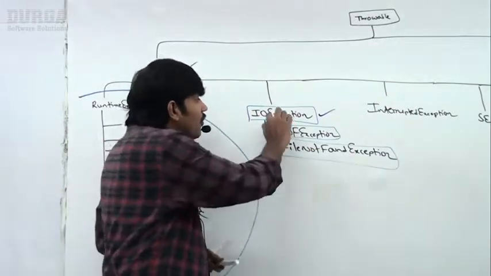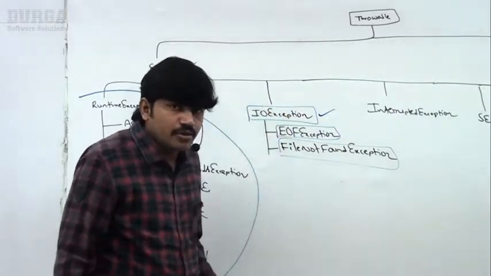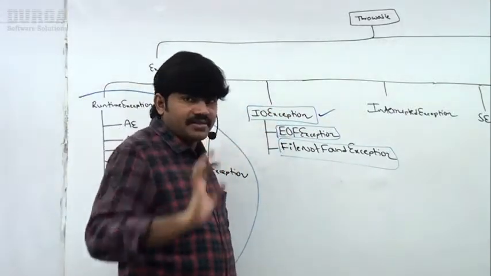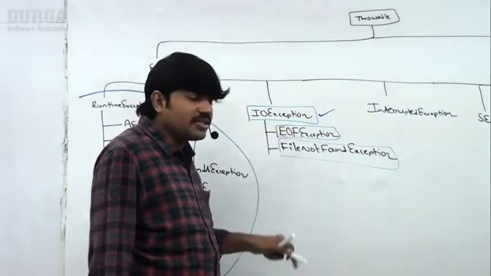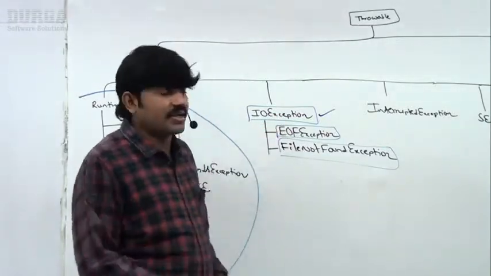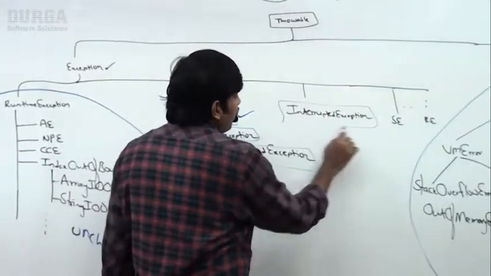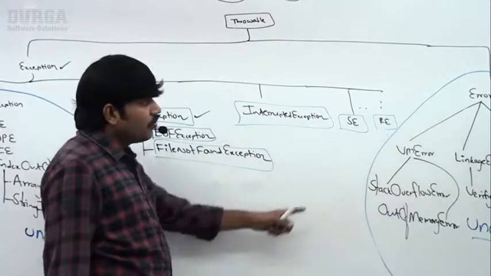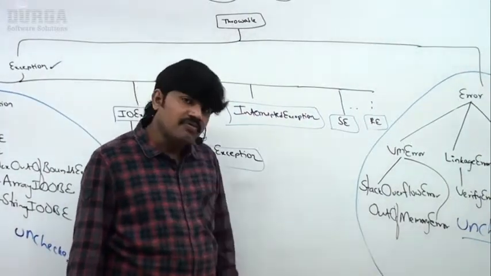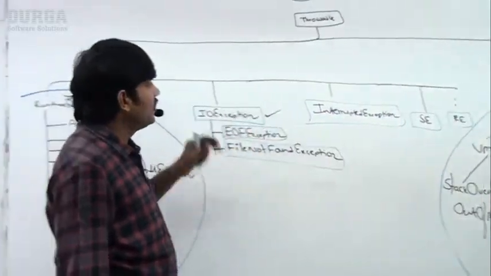That's why IOException is said to be a fully checked exception, because it is checked and all its child classes are also checked. InterruptedException is fully checked. ServletException is fully checked. RemoteException is fully checked. All these are fully checked.